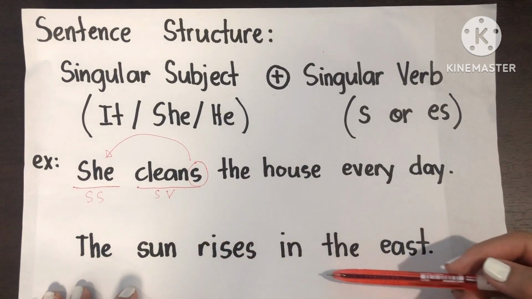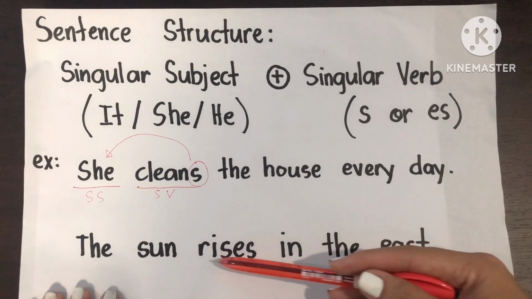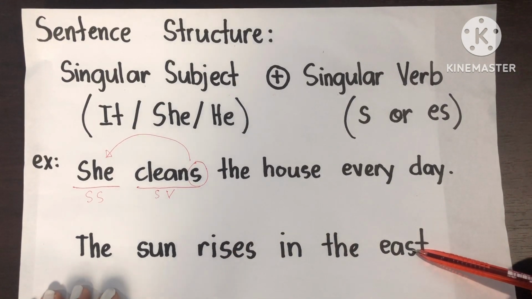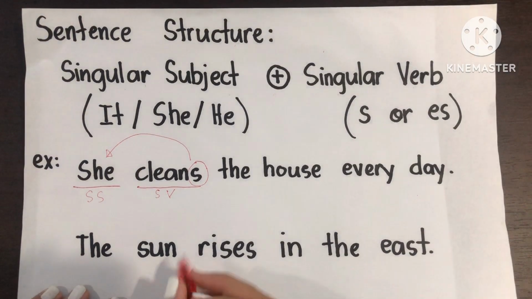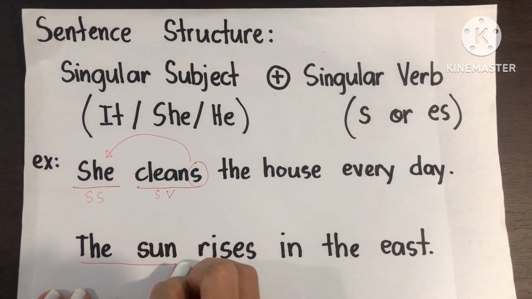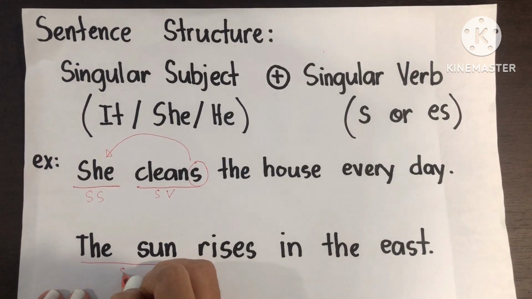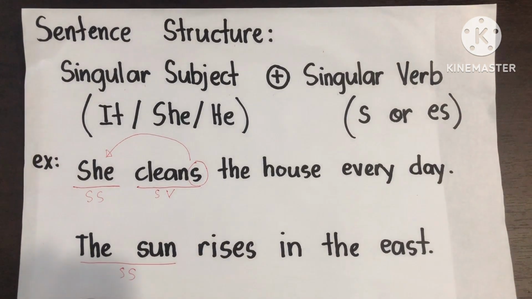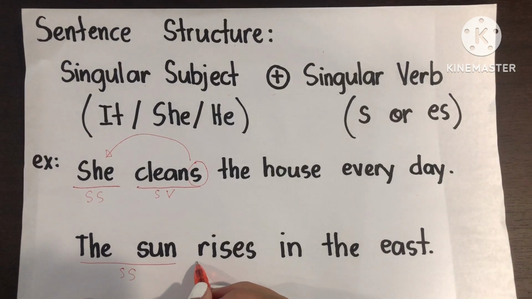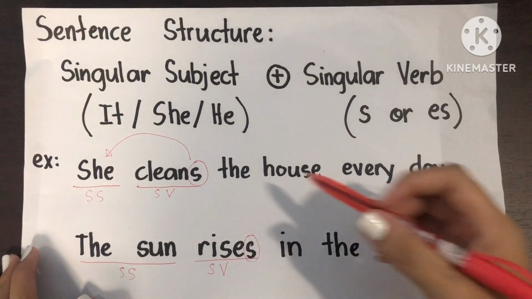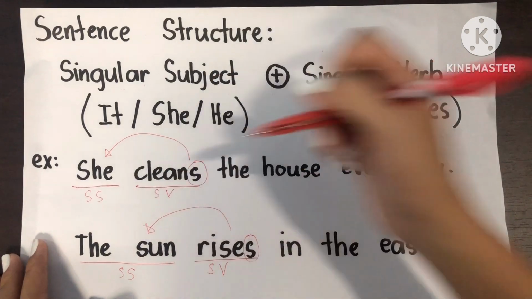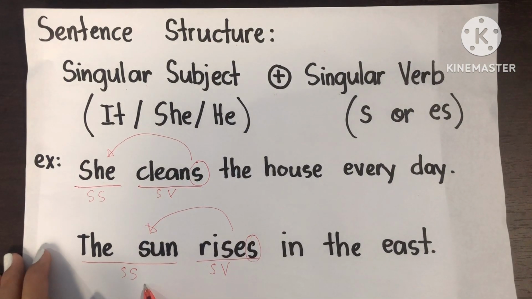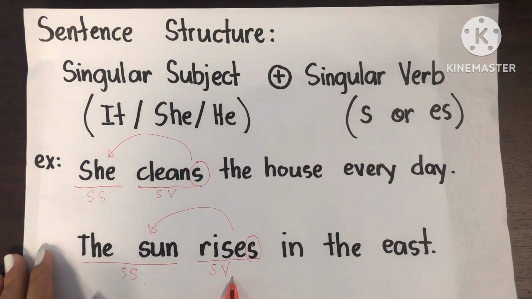Now, let's have the next example. The sun rises in the east. Look at the subject and the verb of the sentence. The subject is the sun, which is a singular subject. And we have the verb rises. So in here we put S because our subject is singular. So singular subject plus the singular verb.